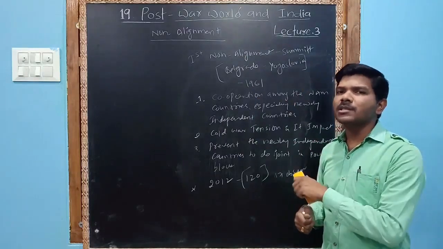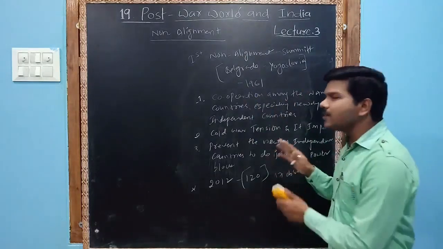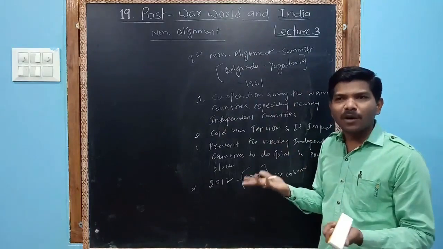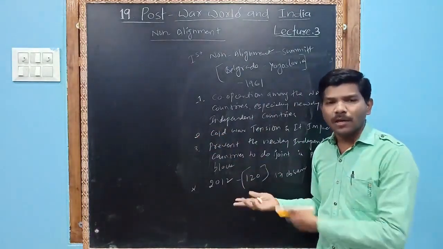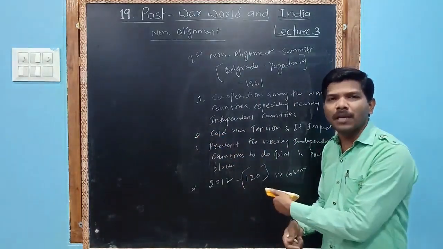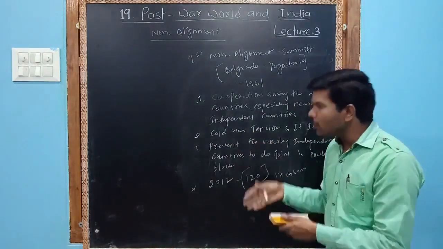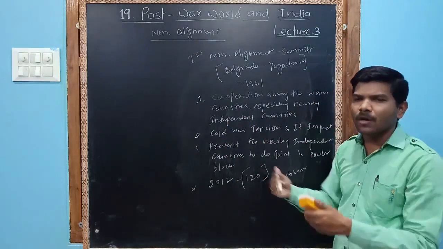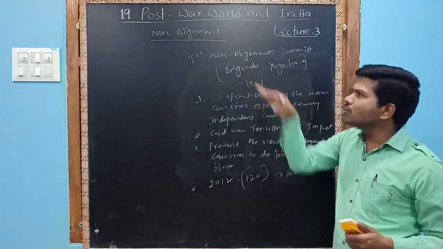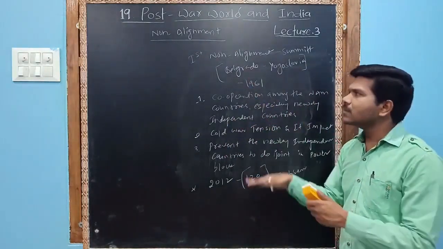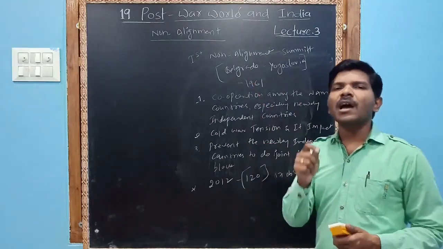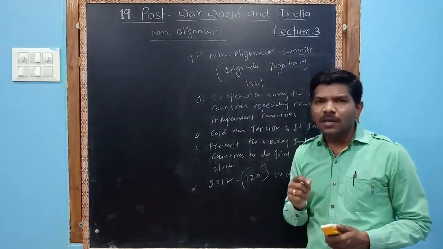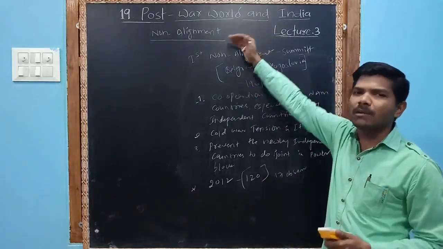If you join the USSR, USA will attack. But this is a safe place. No one will attack, or both blocks may help these countries. Because of this, many countries from the USA bloc and the USSR bloc came and finally joined the non-alignment group.